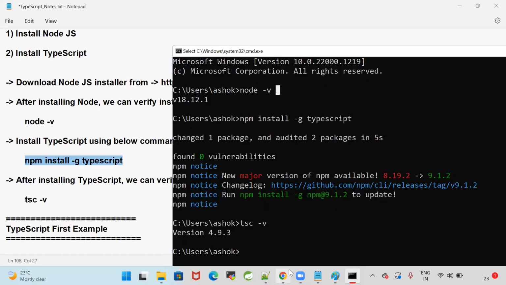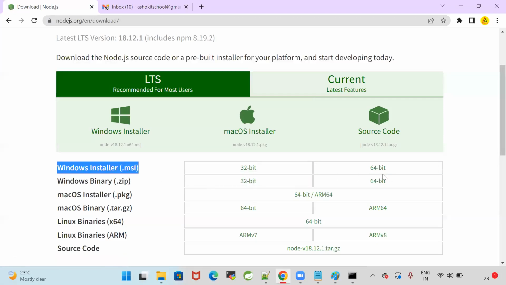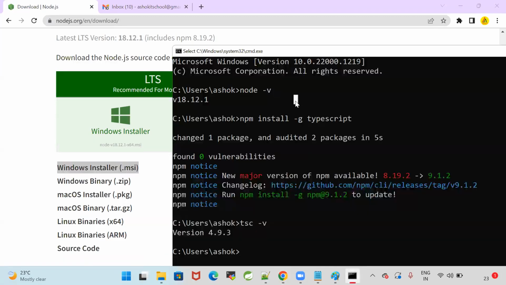First I downloaded the Node software from here, the 64-bit Windows installer. I installed that Node. After installing Node, I opened my command prompt and verified node space -v, which prints the Node version. Once Node is installed, by using npm, which stands for Node Package Manager, npm install -g space TypeScript, I'm installing TypeScript.